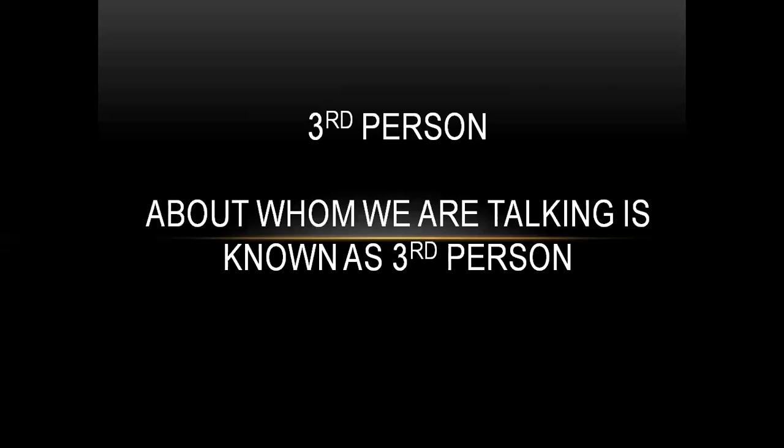Okay, so let's go with the examples too. First person means I and we. Second person, only one example is the you. Third person, he, she, it, and they. I will repeat. First person, I and we. Second person, you. Third person, he, she, it, and they. Any confusion? No, right? So actually we learned all these things to learn this tense.